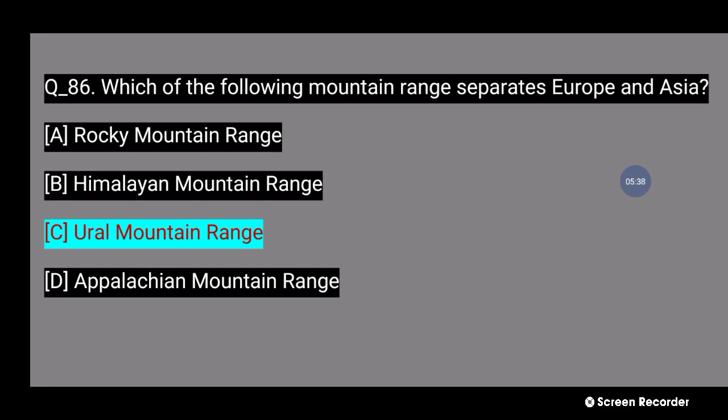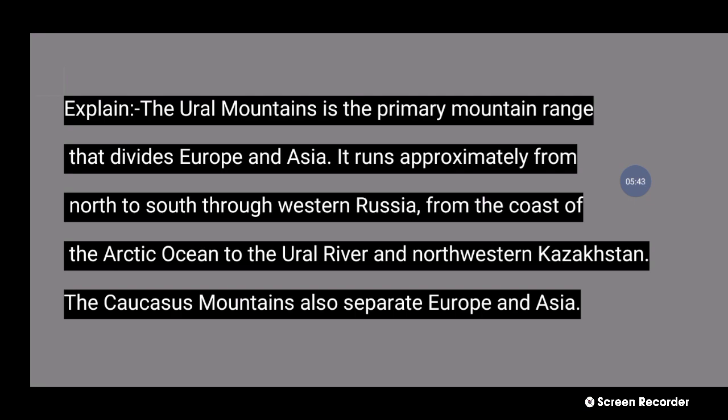86 number question explanation. The Ural mountains are the primary mountain range dividing Europe and Asia. They run approximately north and south through western Russia, from the coast of the Arctic Ocean to the Ural River and northwestern Kazakhstan. That mountain range also separates Europe and Asia. Next question.